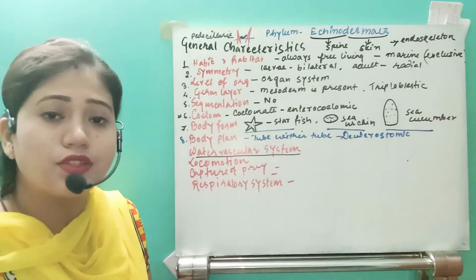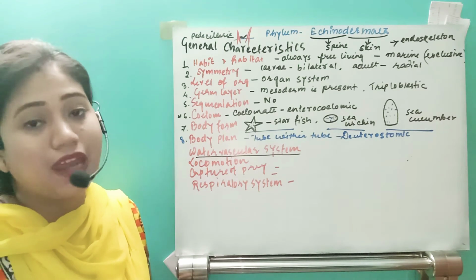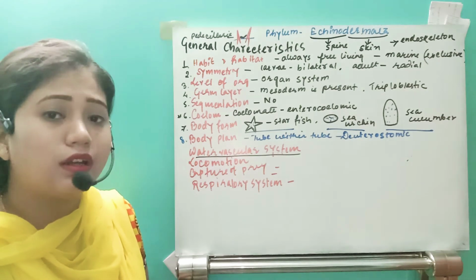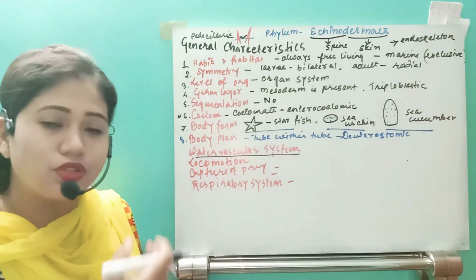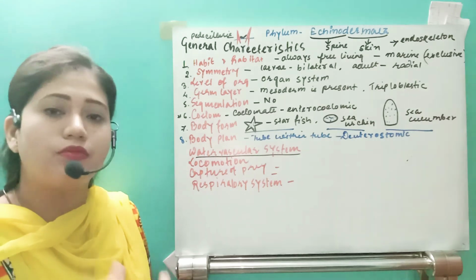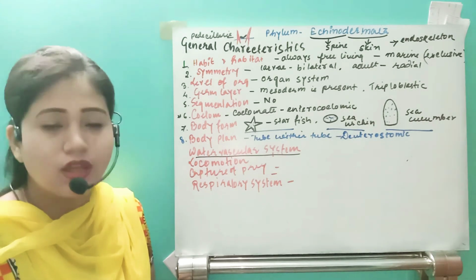Now come to a very unique characteristic, the water vascular system. What is the water vascular system? It is just like the canal system. If you see porifera, the organism has pores, and through the pores water enters carrying lots of other things, they take the food from the water and remove the water back into the environment.